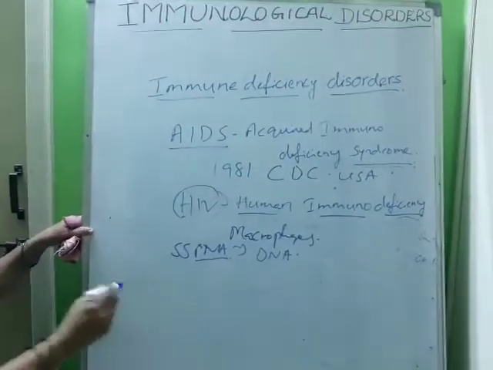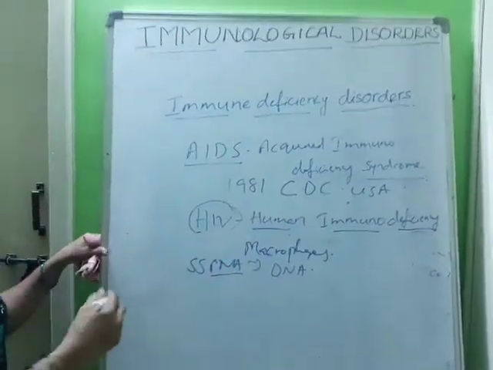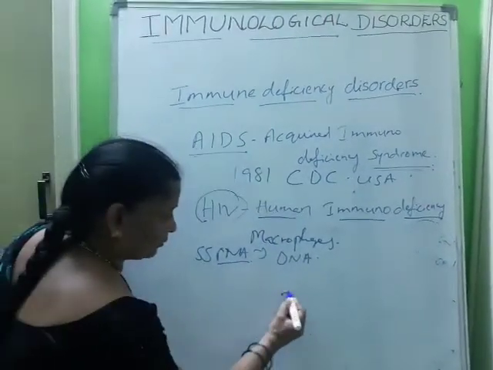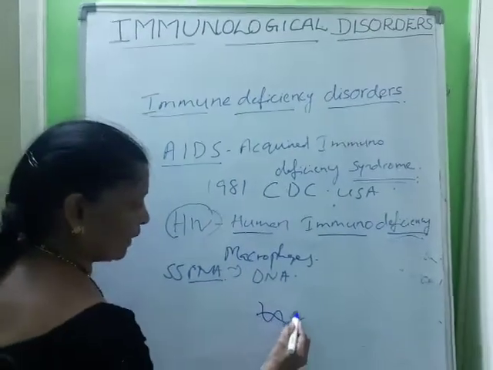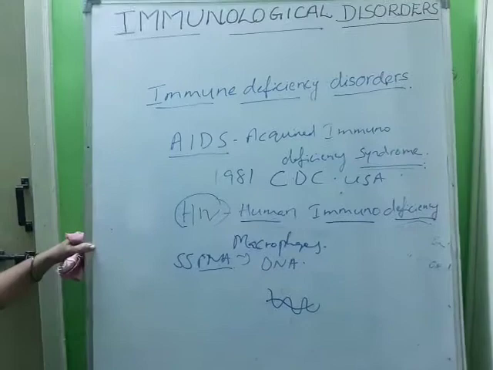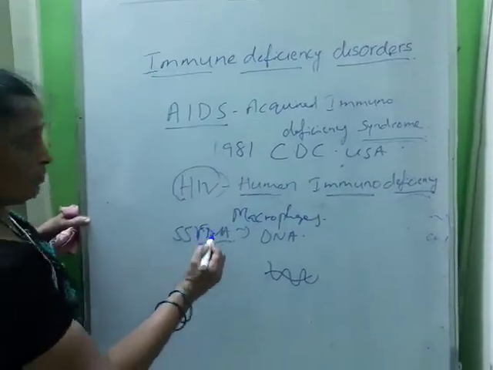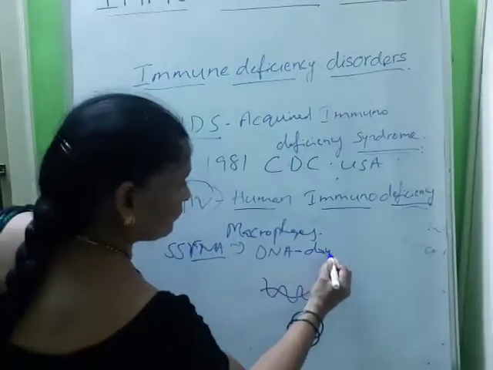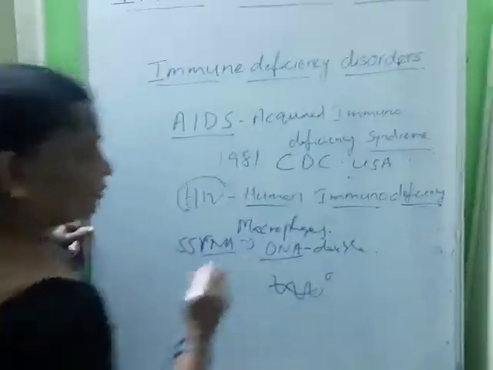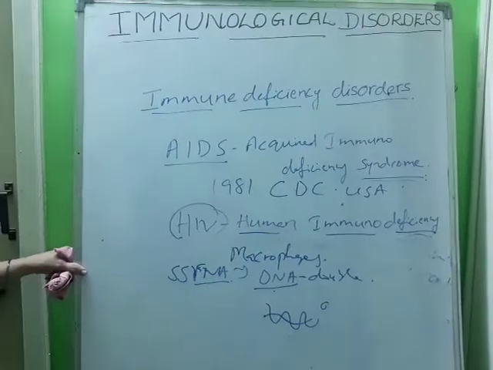This single strand is formed first, and then reverse transcriptase catalyzes the other strand, forming a double-stranded viral DNA molecule complementary to the viral RNA.